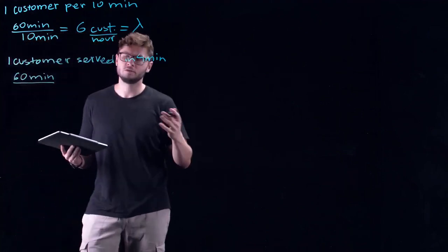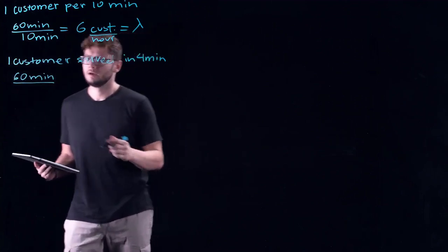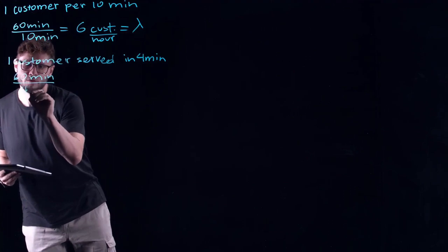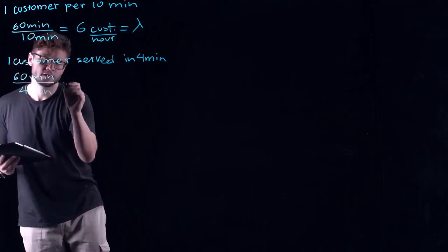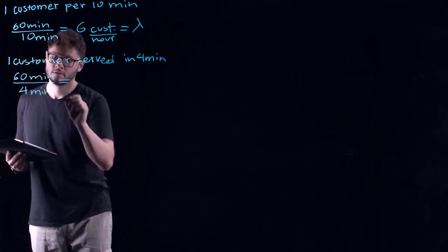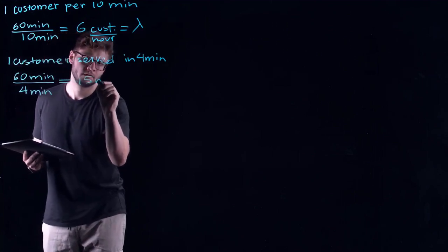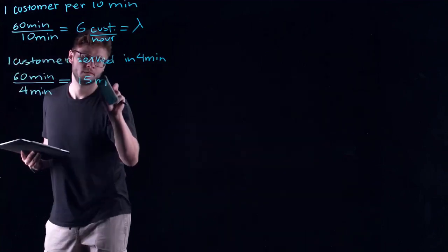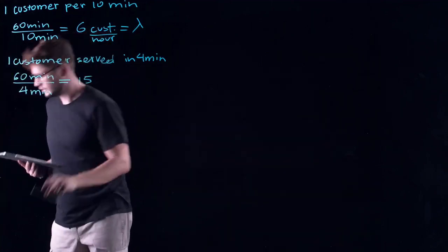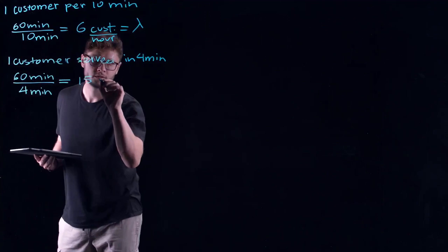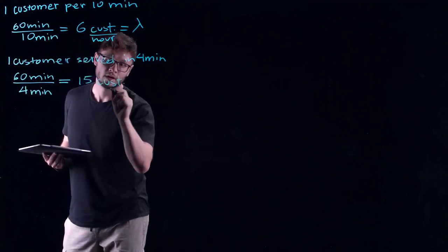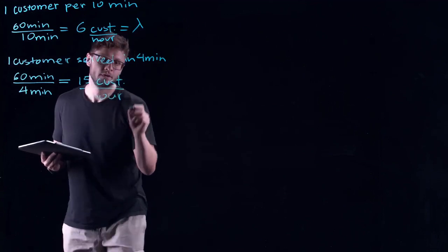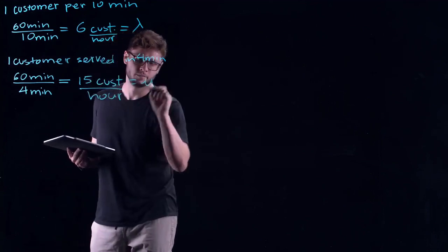We want to convert everything to hours as the question is dictated in hours. 60 minutes divided by 4 minutes per customer equals 15 customers that are being served every hour on average. So this gives us our mu.